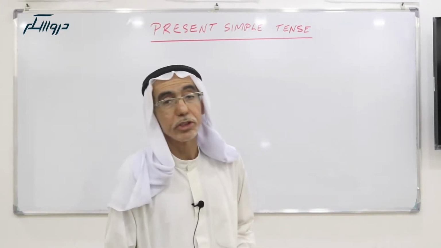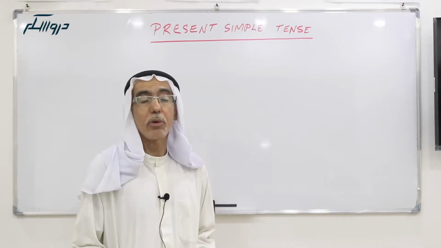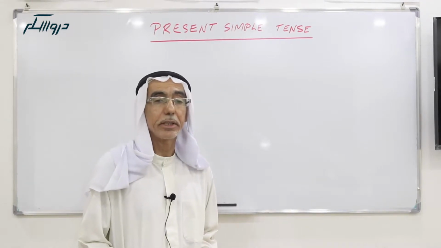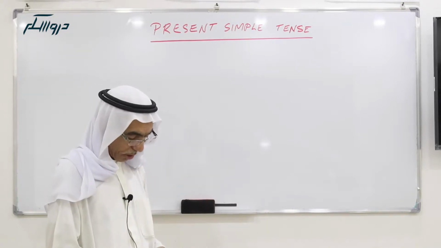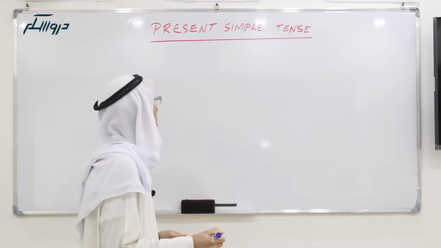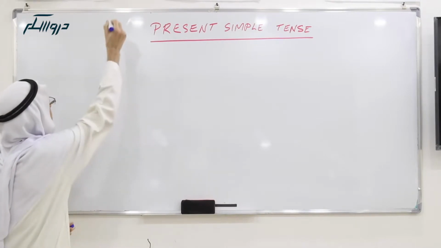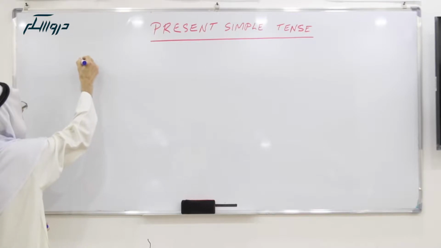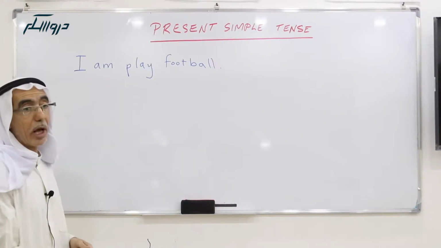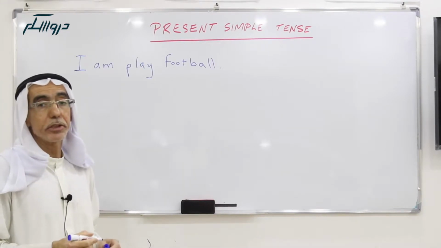Our lesson today is about present simple tense. Before we start the lesson, I want to indicate a common mistake between students who are learning English. This common mistake is in this sentence. They say, "I am play football." This is wrong.